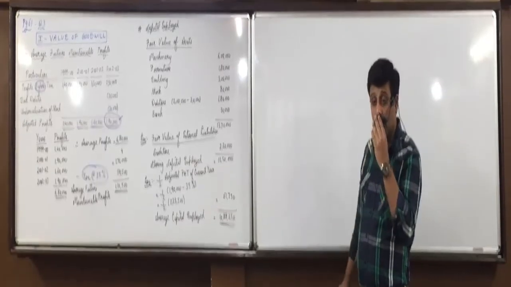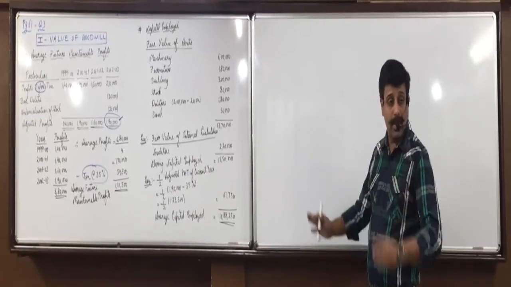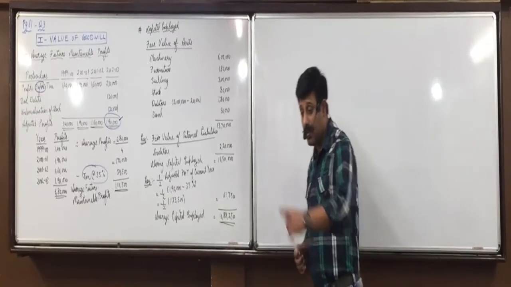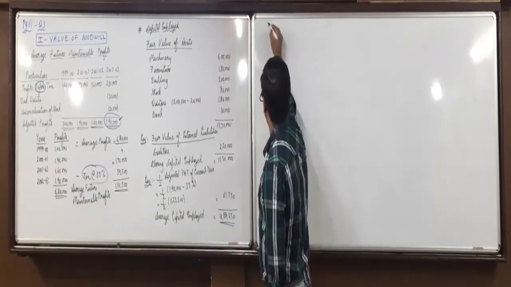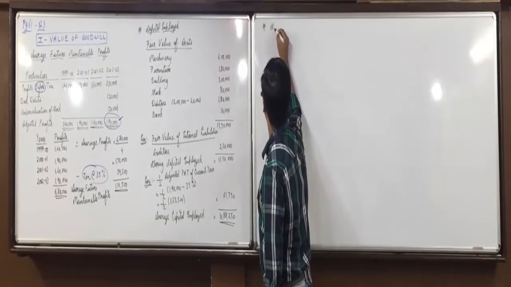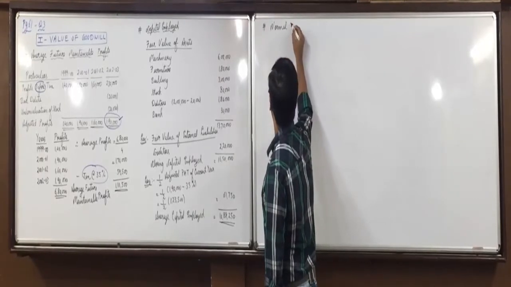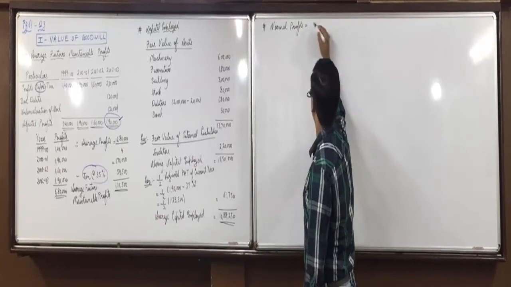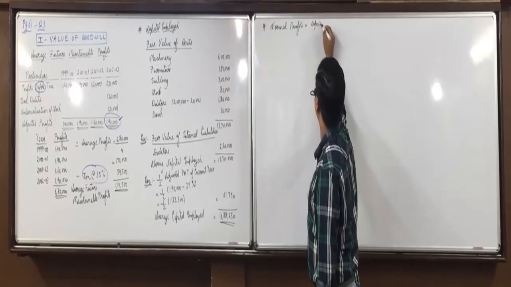So all are clear on the calculation of average capital employed. Now tell me, for the super profit method, what next? How do you find normal profits? Normal profits is equal to capital employed into normal rate of return.